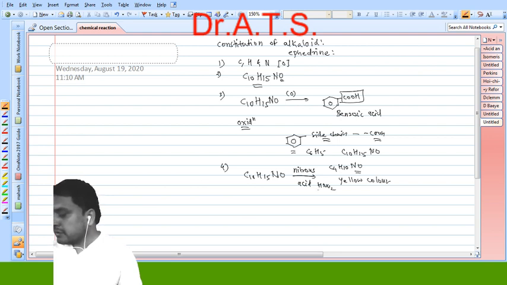This treatment with nitrous acid is only to check the nature of nitrogen, because this is a diazotization reaction. If we treat with nitrous acid and get an orange red colored compound, that indicates a primary amine, but it gives yellow color. So the nitrogen in ephedrine is in the form of NH, and that nitrogen is present in the side chain.